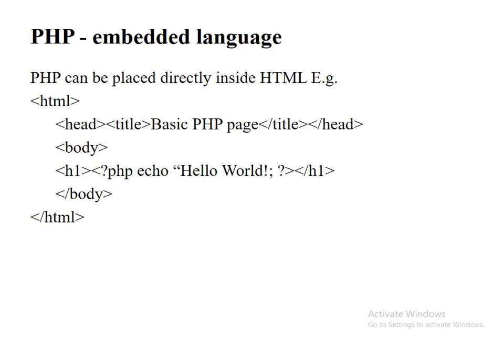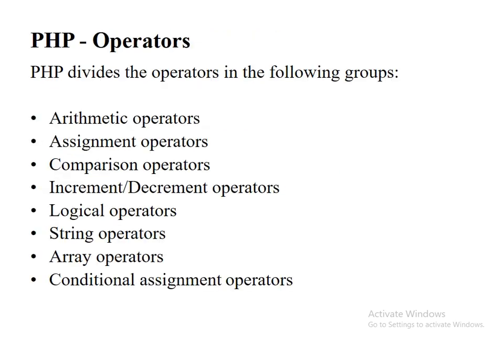This is an example where we have to embed HTML with PHP code. PHP can be placed directly inside the HTML code. So simply we write the HTML tag, then we write the head, title, and body tags, then we write the PHP code.